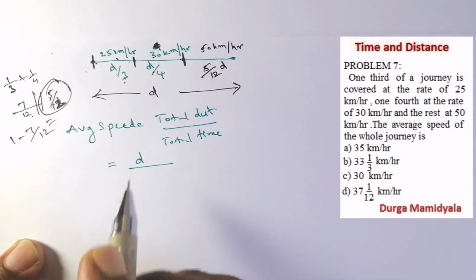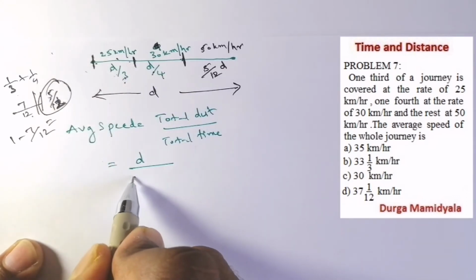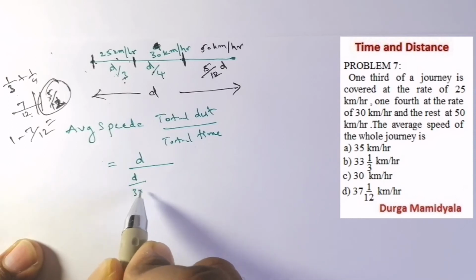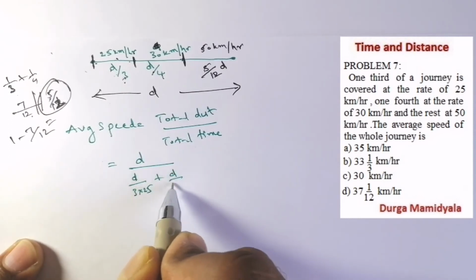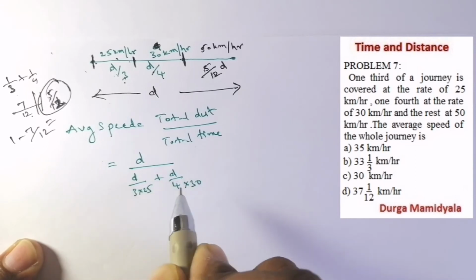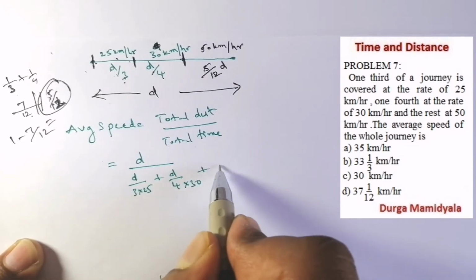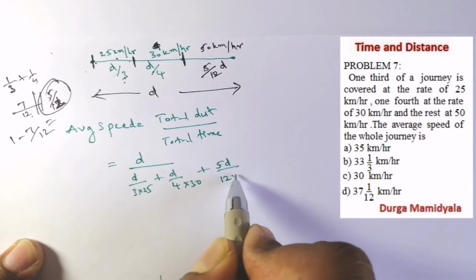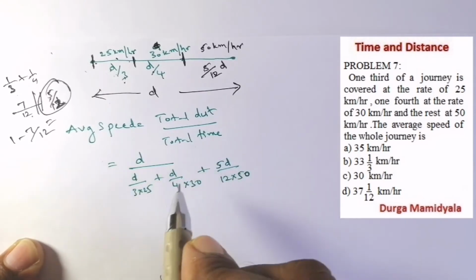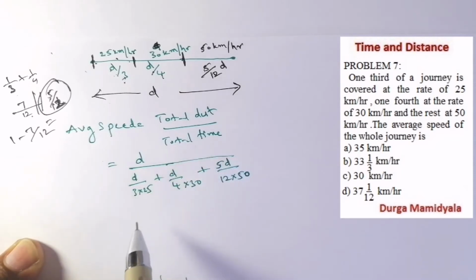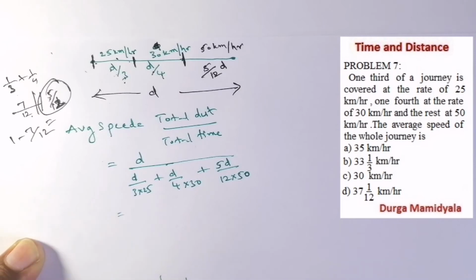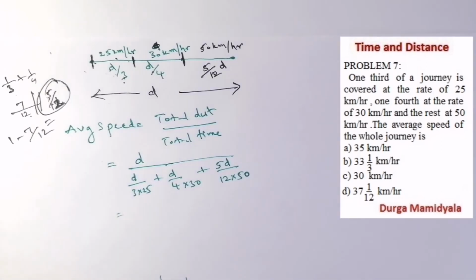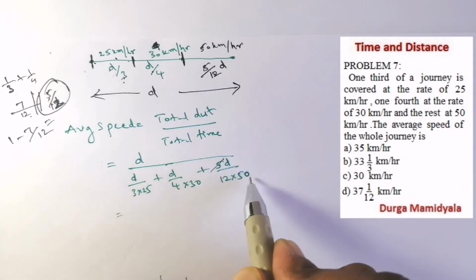So what we are going to do is d by 3 into 25 plus d by 4 into 30, plus 5d by 12 into 50. If we solve this, 5 5 10, right?